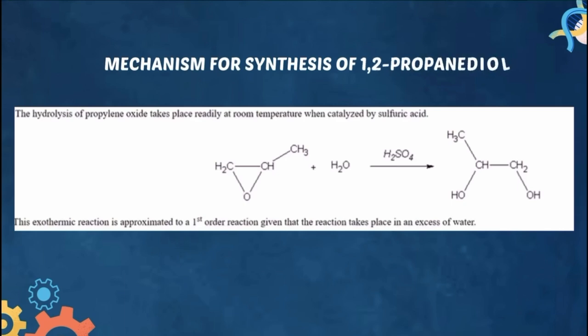Next is the mechanism for synthesis of 1,2-propanediol. Hydrolysis of propylene oxide takes place readily at room temperature when catalyzed by sulfuric acid. Propylene oxide reacts with water, with H2SO4 as a catalyst, to produce 1,2-propanediol.